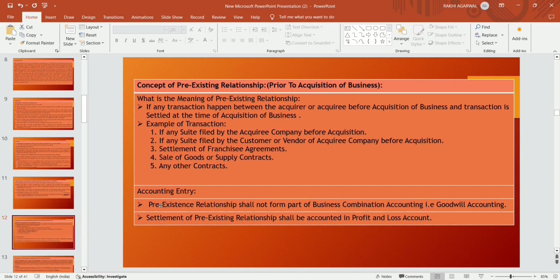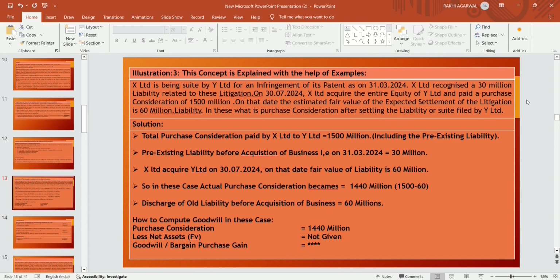Settlement of a pre-existing relationship shall be accounted in the profit and loss account. So any pre-existing relationship shall not form part of the business combination accounting, that is, goodwill accounting. It should be charged to the profit and loss account. Now this concept of pre-existing relationship is explained with the help of an example.